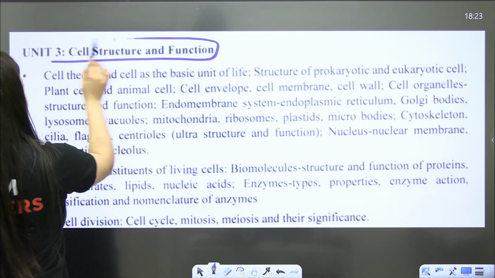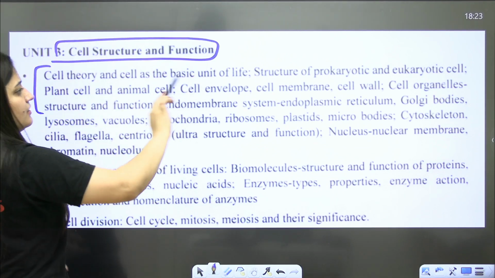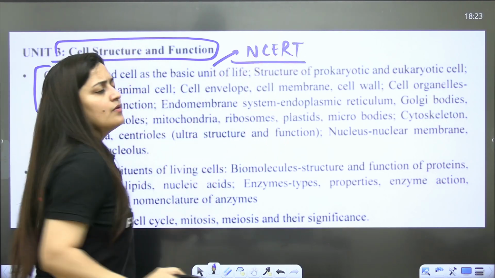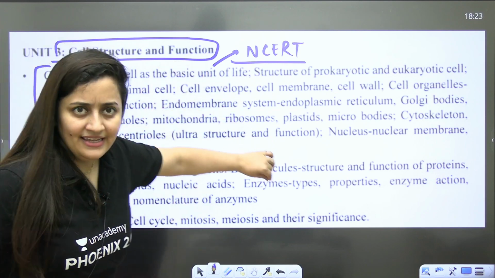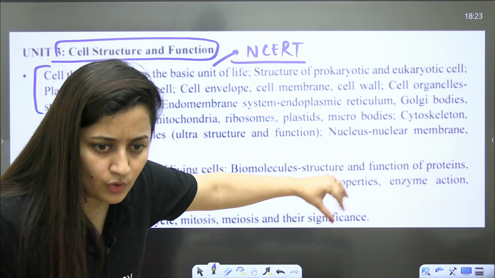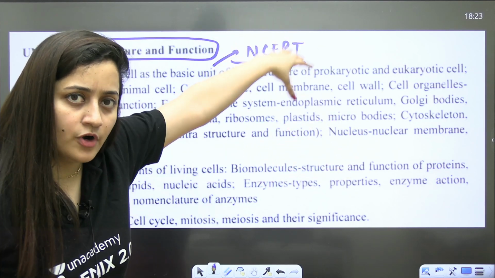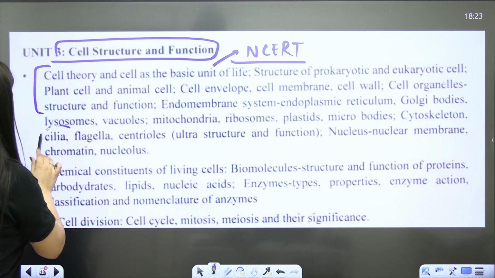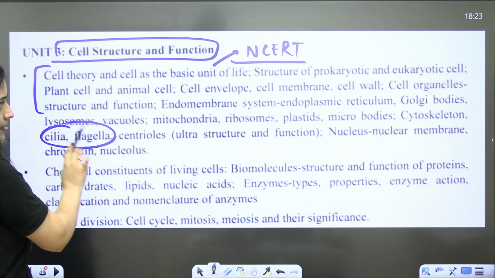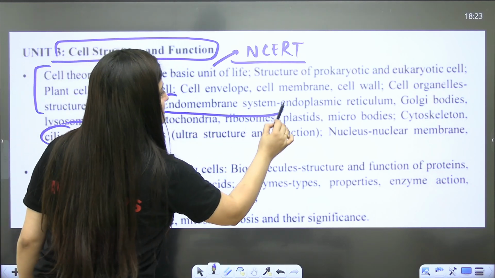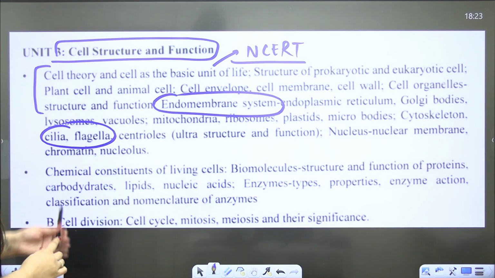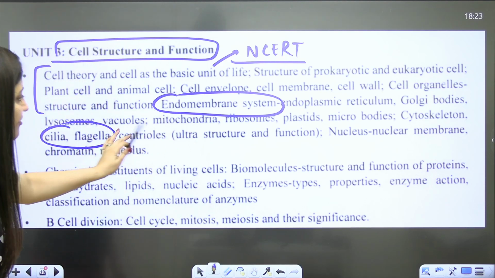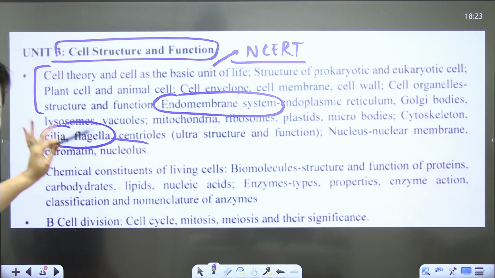So obviously when it comes to the cell structure and cell function, again, NCERT is sufficient, but here I will give one suggestion, that for organelles, for their functions, even if you want to, you can revise certain functions from the module. Now, move to the next part. So here in cell structure and function, the cilia flagella topic is very important, right? You should know about it. Endomembrane system is very important. You should know about it. These are the topics that you people should not avoid. So cytoskeleton, endomembrane system, cilia flagella, centriole, they are very, very important topics.